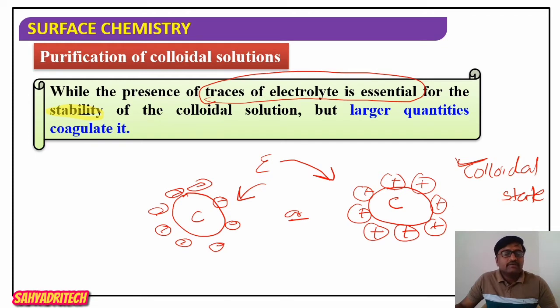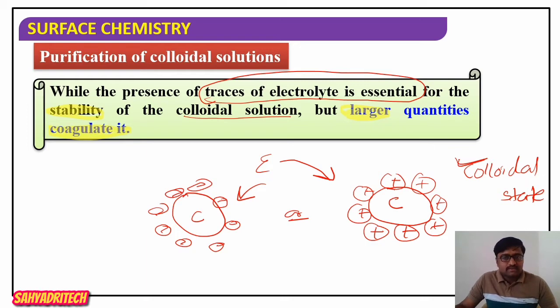The presence of traces of electrolyte is essential to maintain the stability of the colloidal solution. But what happens if the electrolyte is present in large quantity? It may lead to coagulation of the colloidal particles.